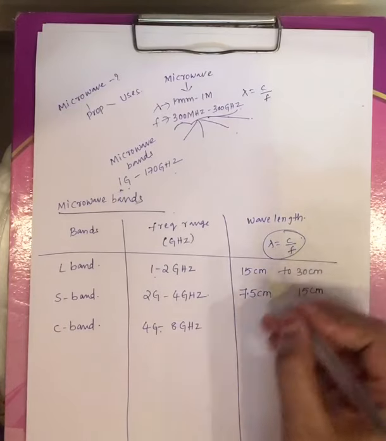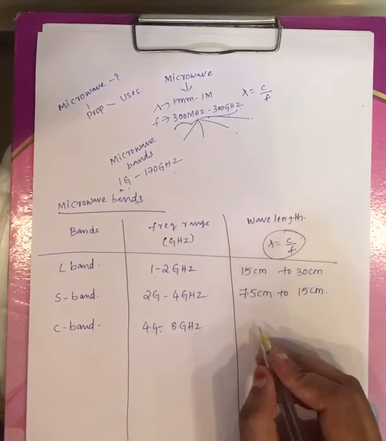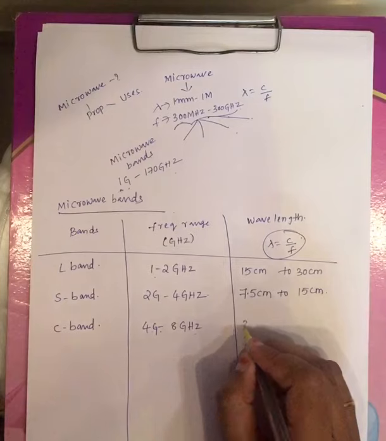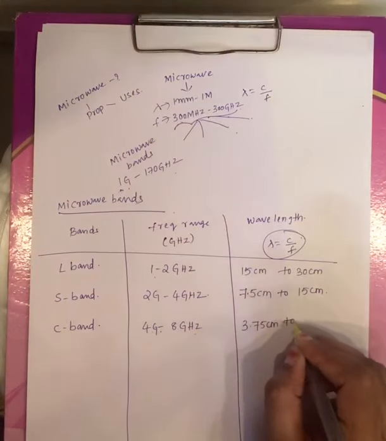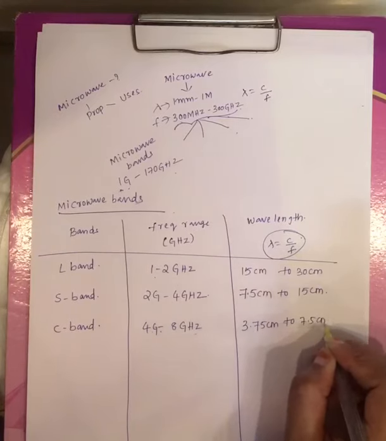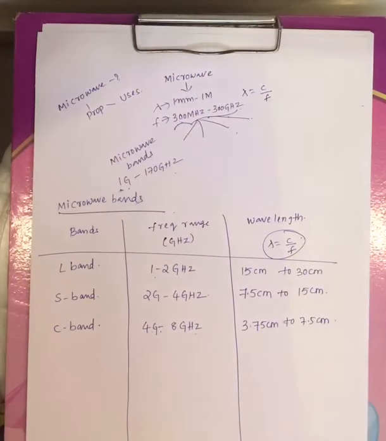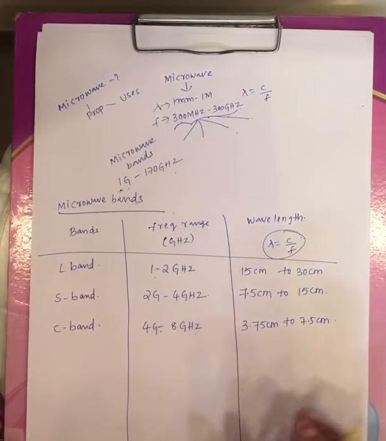If you calculate the wavelength for this frequency range, you will get 3.75 centimeter to 7.5 centimeter. This is your third band, right?